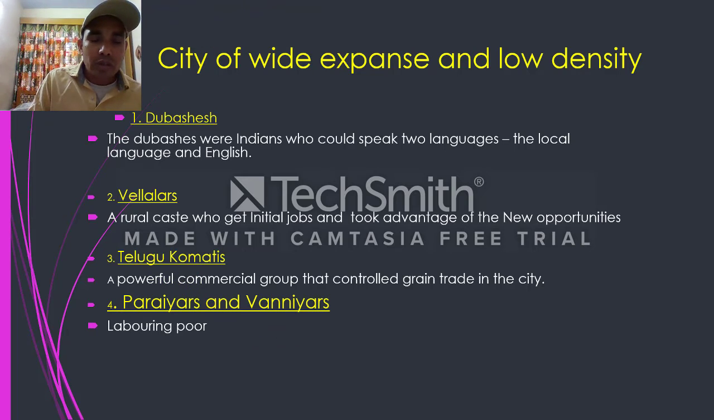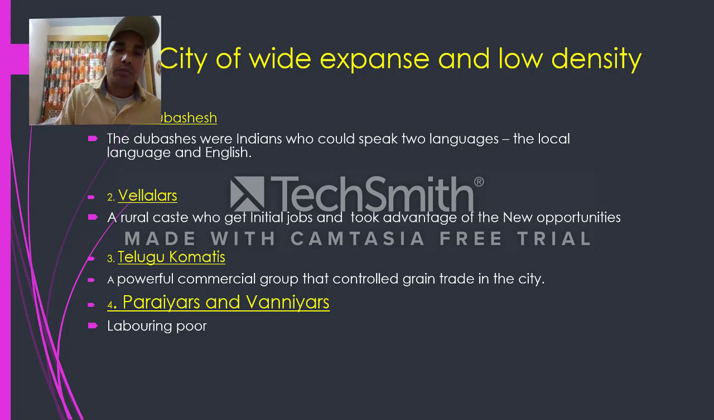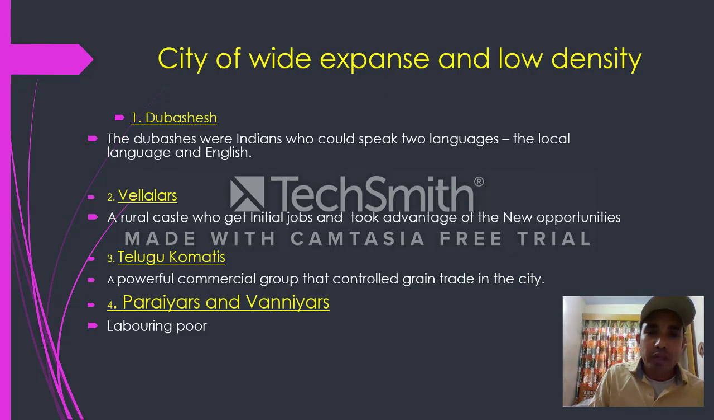Who are these people? These are the laboring poor. Whatever labor or physical work was required was done by the Parayars and Veniyars. The majority of the village people were Parayars and Veniyars. Other than these four groups, there were other people who came and tried to get jobs in Madras, that is Brahmanas, and the Arcot rulers also came and tried to get jobs.